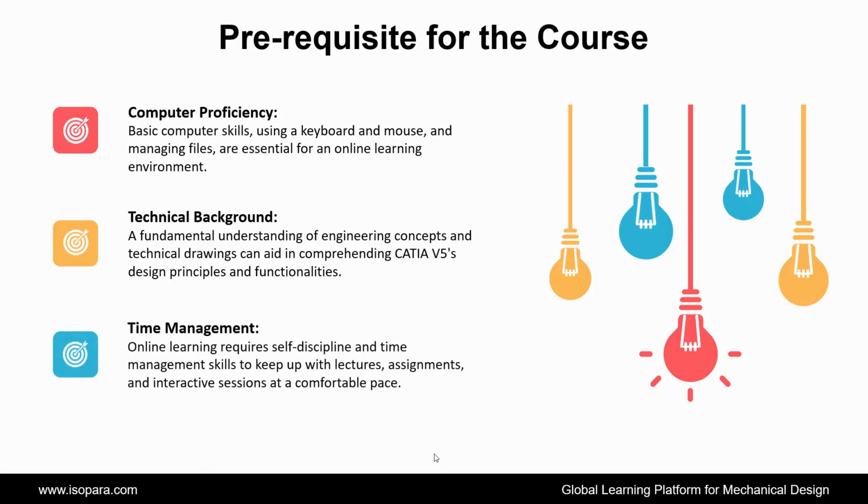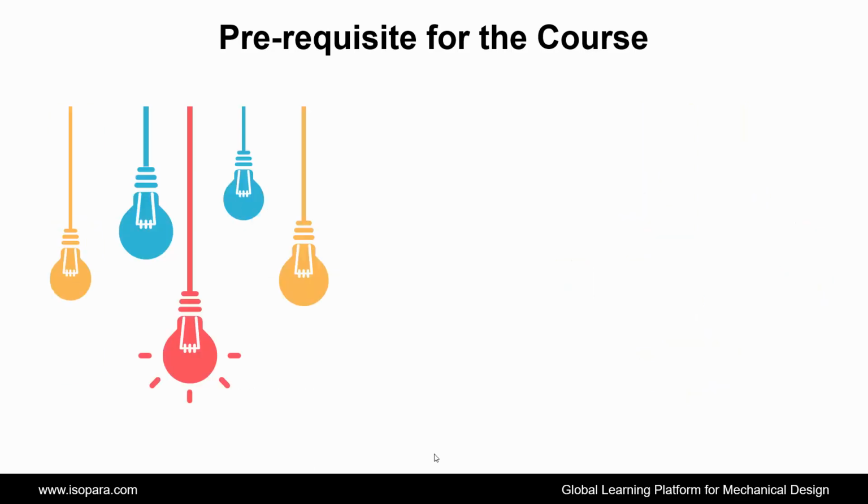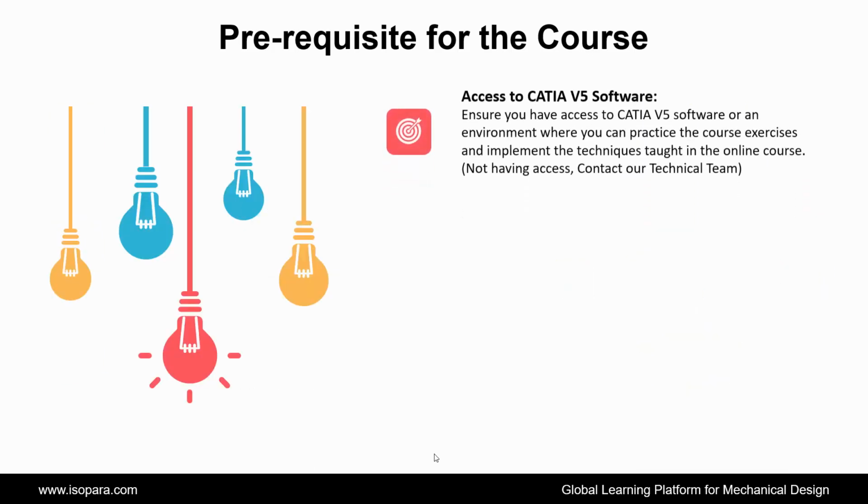Online courses require self-discipline and effective time management to keep up with lectures, assignments, and interactive sessions. Fourth is access to CATIA software. Ensure you have access to CATIA software or an environment where you can practice the course exercises and implement the design methodologies. Not having access, contact our technical team.